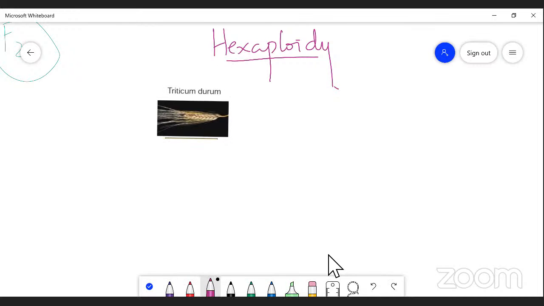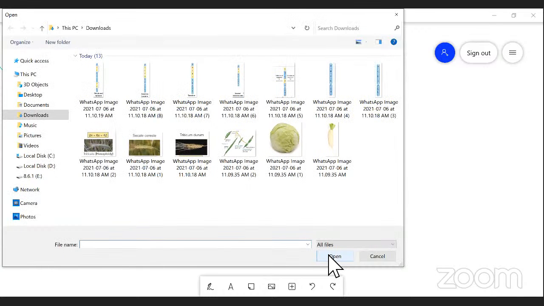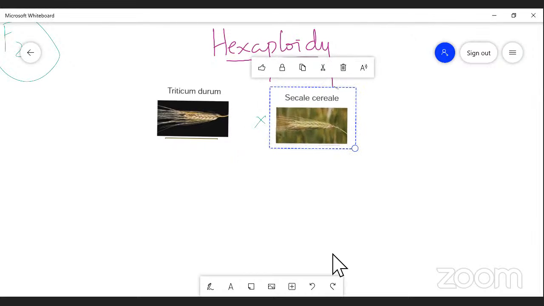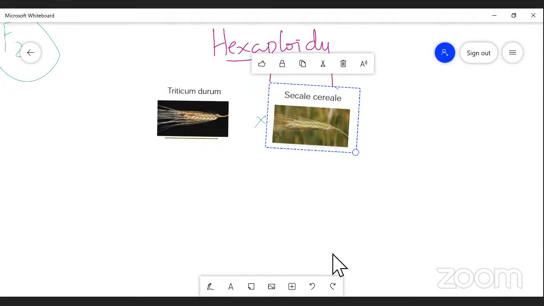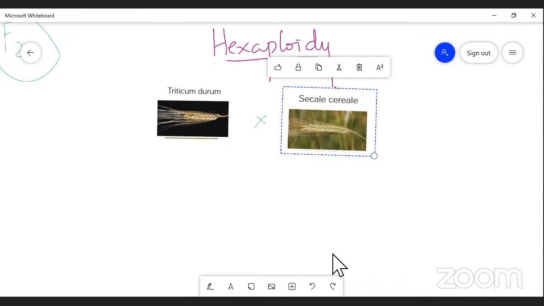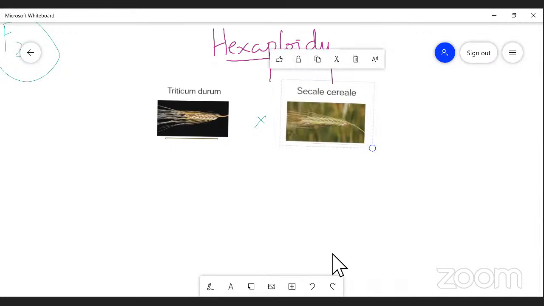So this wheat variety was simply crossed with a rye variety, Secale cereale. Then F1 was produced with fertility.